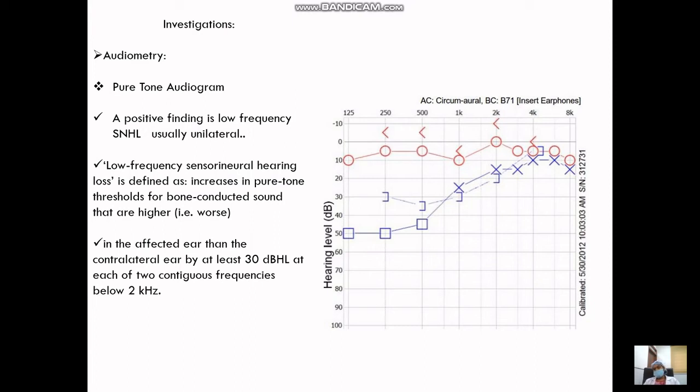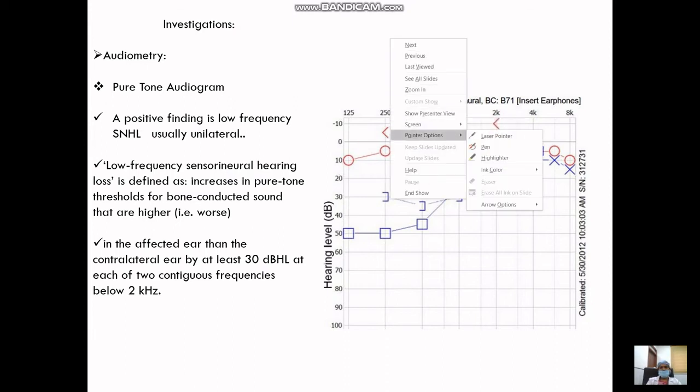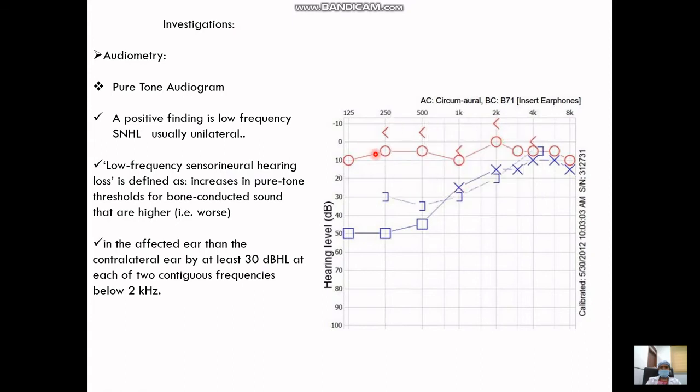So when the patient comes to the OPD and we are suspecting Meniere's disease, the ideal thing is to have a series of audiograms and then compare. If we go by definition, as in the affected ear compared to the contralateral ear, the bone conduction should be at least 30 decibels hearing level at each of two contiguous frequencies below 2 kilohertz, as seen in this image here. This is the bone conduction of the left ear below 2 kilohertz, at 1000 and 500, almost below 30 decibels compared to the right ear. So this is a typical audiogram of Meniere's disease.